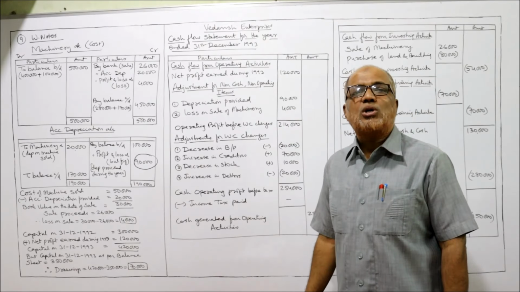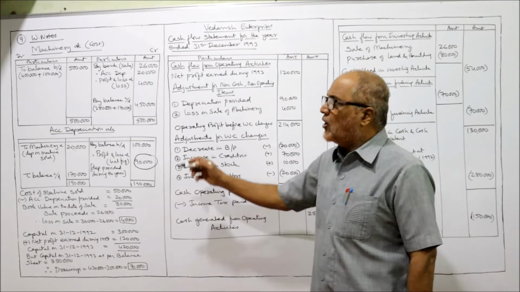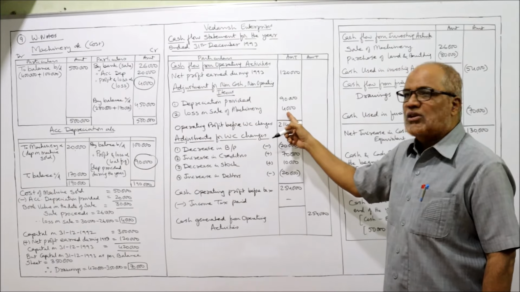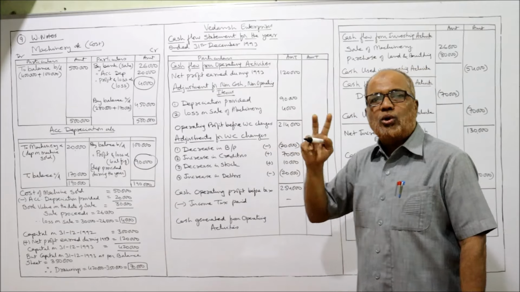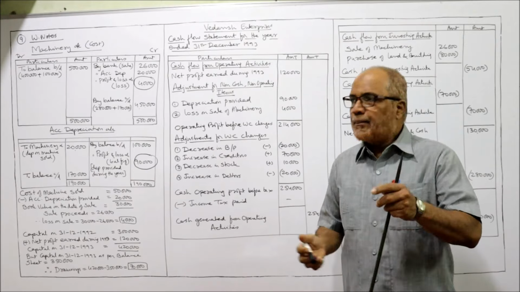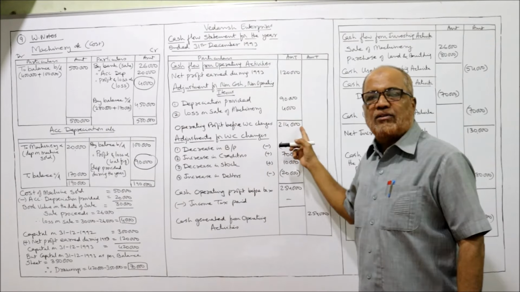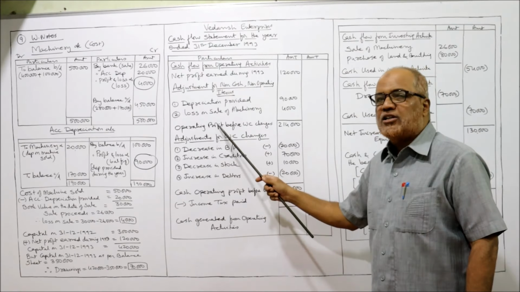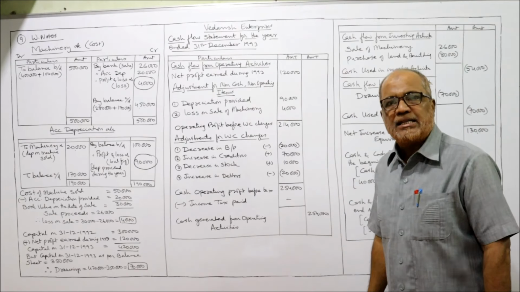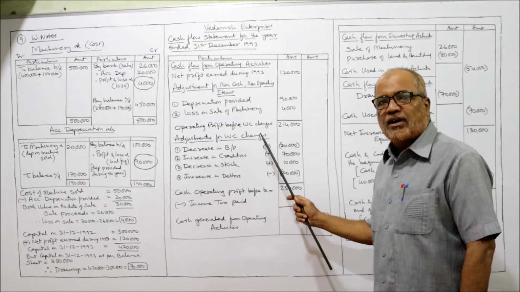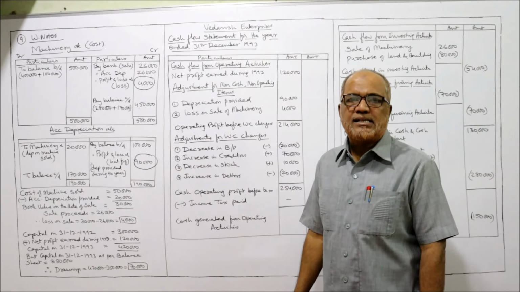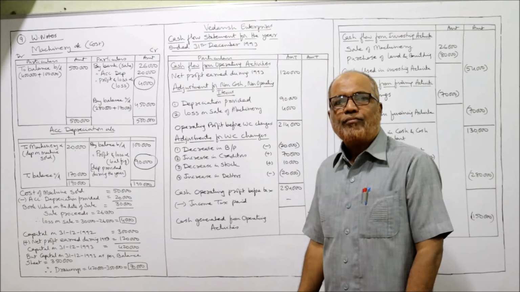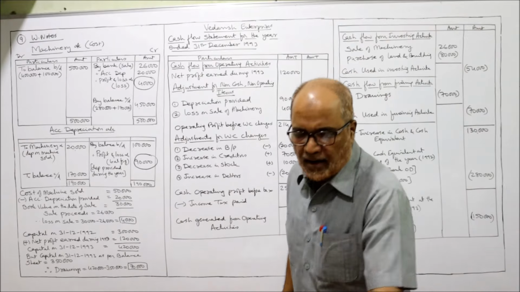Apart from that, loss on sale of machine. How much is the loss on sale of machine? 4,000. This loss on sale of machine, 4,000, will be added back as a non-cash item. So two items we came across in this problem: depreciation 90,000 and loss on sale 4,000, which will be added back. Now take the total, 120 plus 90 plus 4: 2,14,000 is the operating profit before working capital changes. Now the adjustment for working capital changes. Now we compare the current assets and current liabilities. Both bills payable and creditors are current liabilities.